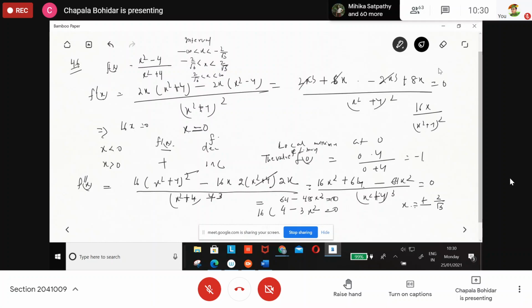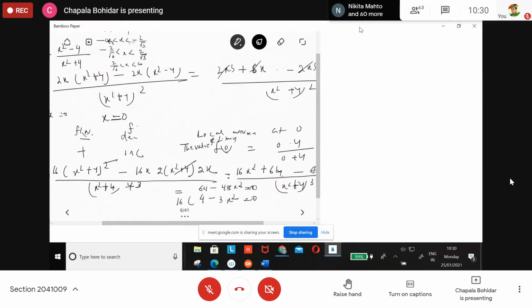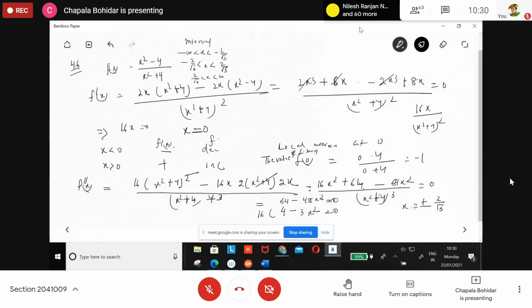Then f double dash x. Find out the value of 2 by root 3 in decimal. What is the value of 2 by root 3?